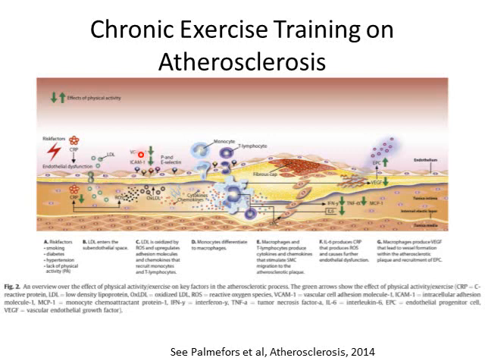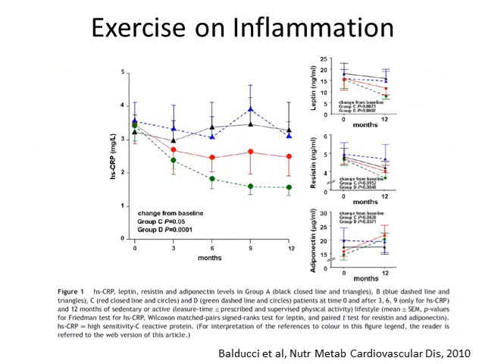Okay, so we see decreases in VCAM, ICAM, decreases in CRP, decreases in some of these cytokines, increases in endothelial progenitor cells, which are helpful for repairing the endothelial tissue, decreases in VEGF, which is the vascular endothelial growth factor, leading to that angiogenesis of the plaque. Right, and then that Palmefors article goes into some nice depth on all these changes and the level of evidence that we have for each one. So you want to take a deeper look into that.